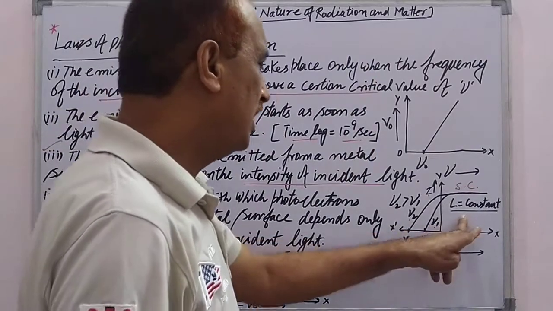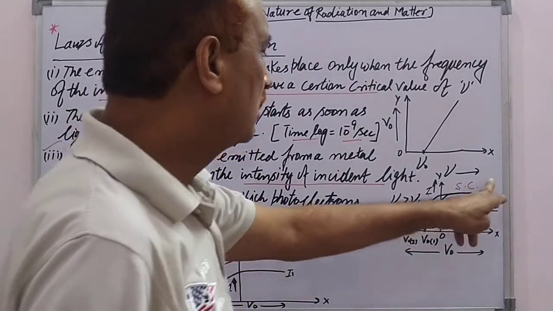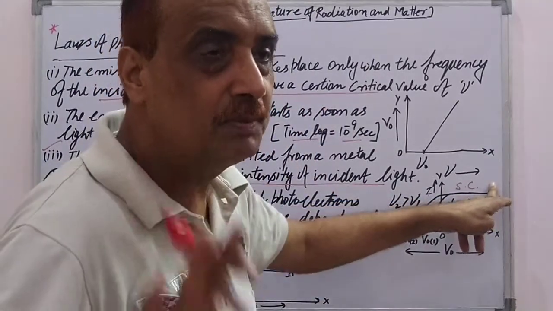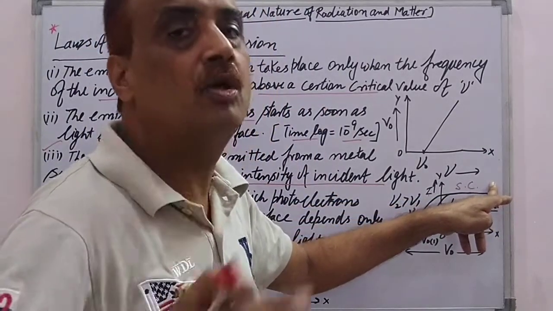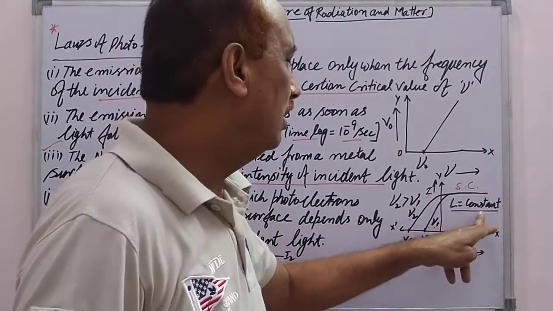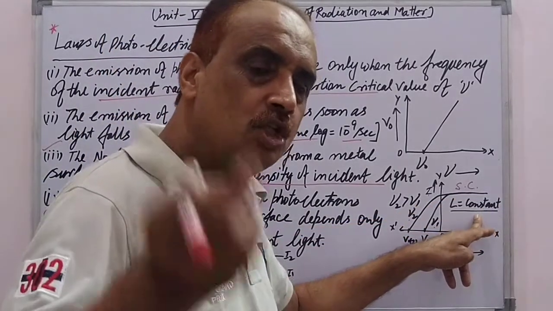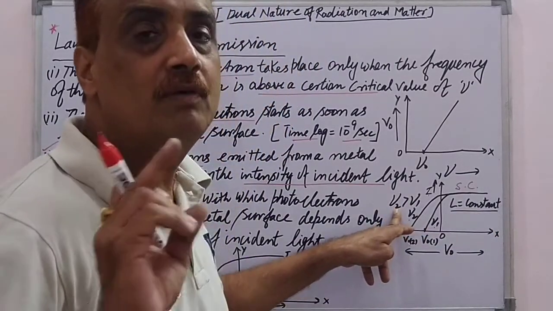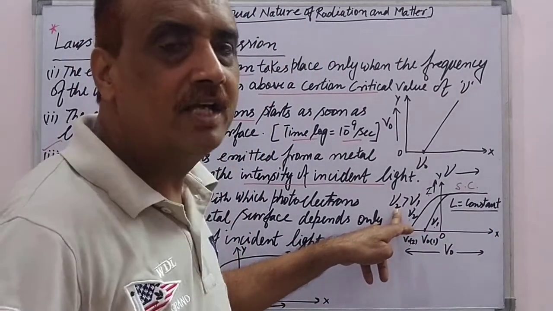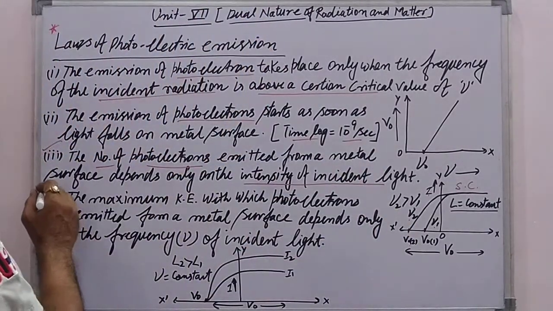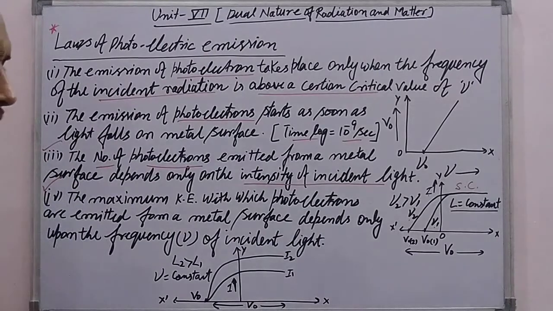So this graph shows that if the intensity is the same, the current remains the same, because the number of photoelectrons does not increase. The current depends on the number of photoelectrons, and it increases if the intensity of light is increased, but it does not depend on the frequency of the light incident on the metal surface.